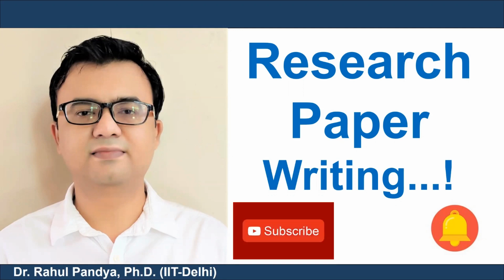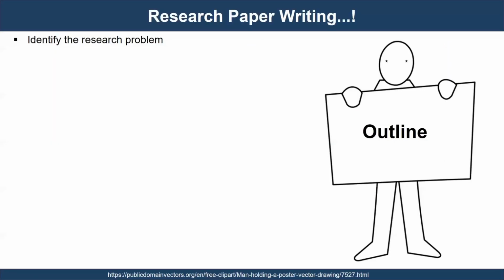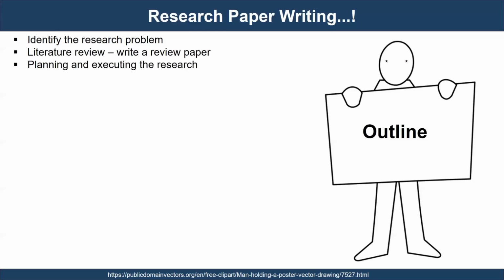In today's primer, we will cover the following crucial points which are essential in the research and writing process. First and foremost, it is essential to identify the golden research problem. Next is to perform a literature review to gather more profound and broader knowledge of the relevant area. Some of the researchers prefer to write a review paper to get a grip on the research problem. Before we begin, it is essential to plan nicely so that the entire research becomes organized and smoother.